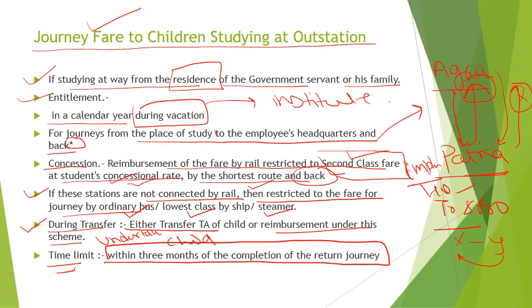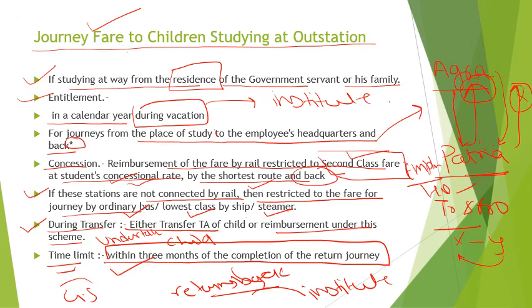It means the date on which the student arrived at his institute or returns back. From that day to 3 months, the government servant has to claim this reimbursement.